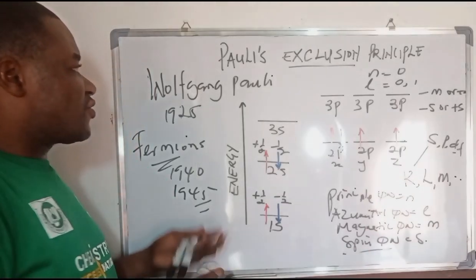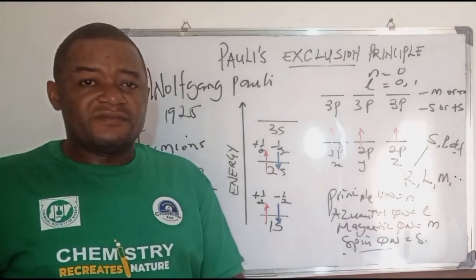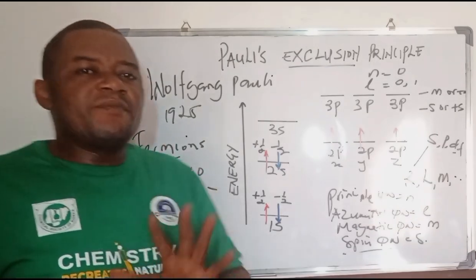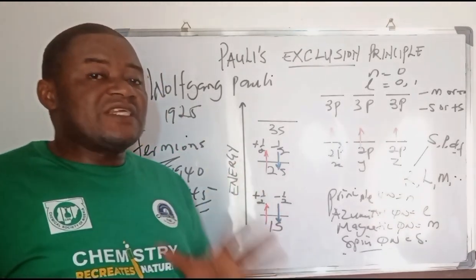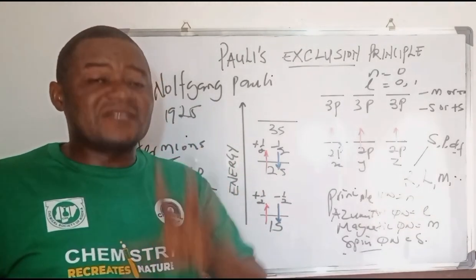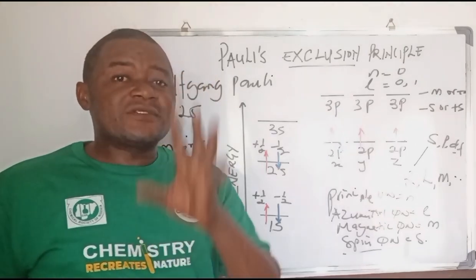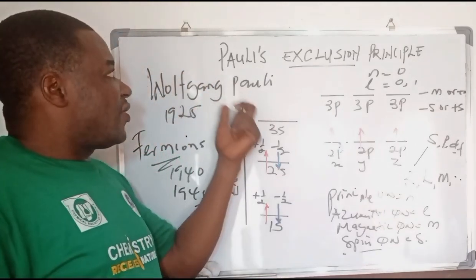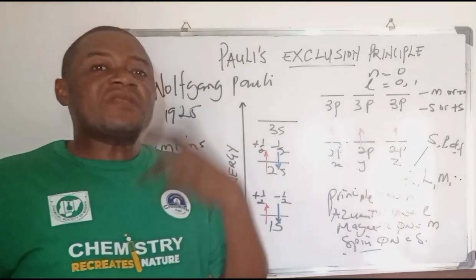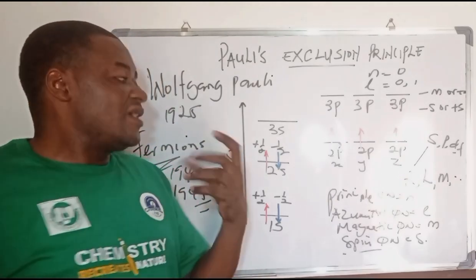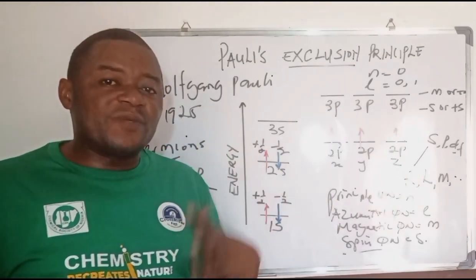So the Pauli exclusion principle is very simple. It's not really about the arrangement of these particular electrons in their orbitals, like in terms of Hund's rule. But the Pauli exclusion principle is interested in what happens around the spin arrangement in the various orbitals.